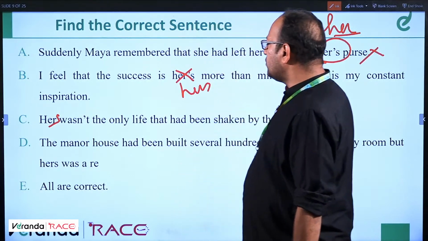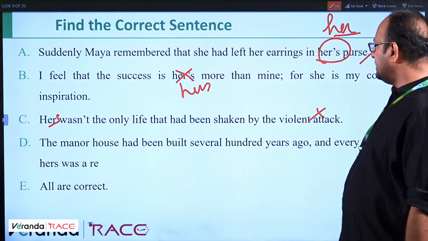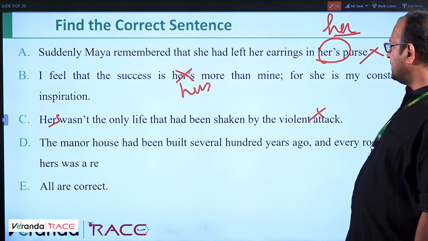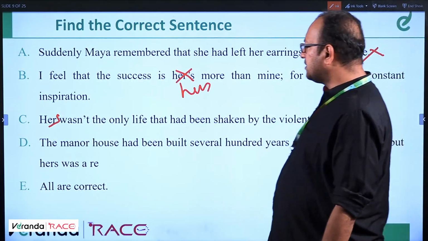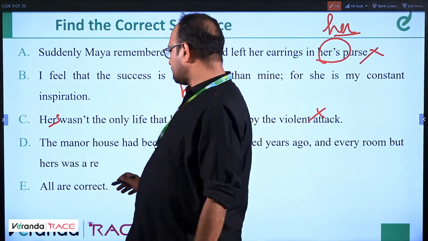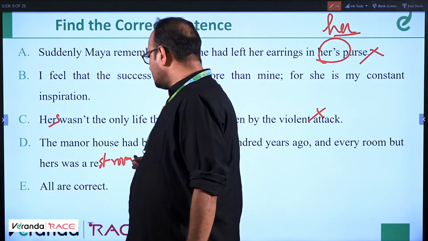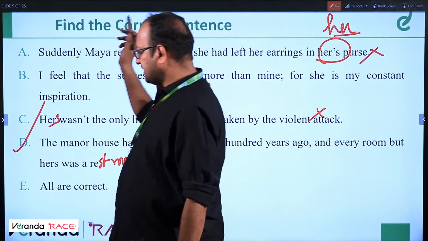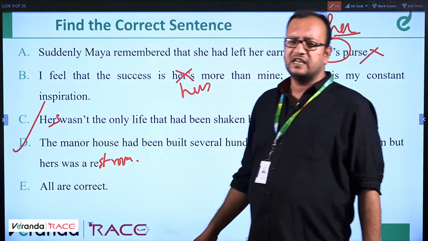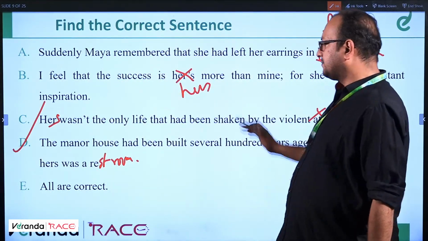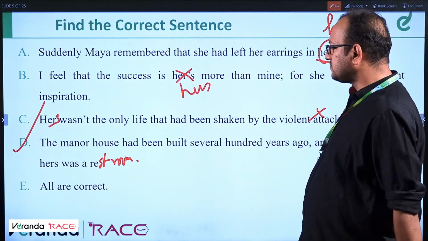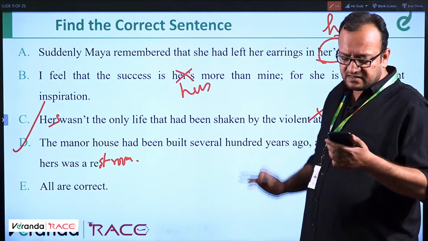The manor house had been built several hundred years ago, and every room but hers was a restroom. It should be restroom. So this is correct. So restroom. Okay, fine. So D is correct. Fine.